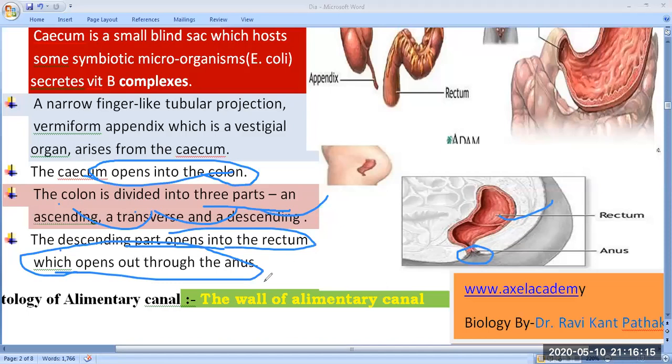In the next video lecture we will talk about the histology of the alimentary canal. You know very well that in histology there is the outer layer first, the serosa, then muscularis, then submucosa and mucosa. So we will talk about this topic in the next lecture tomorrow.